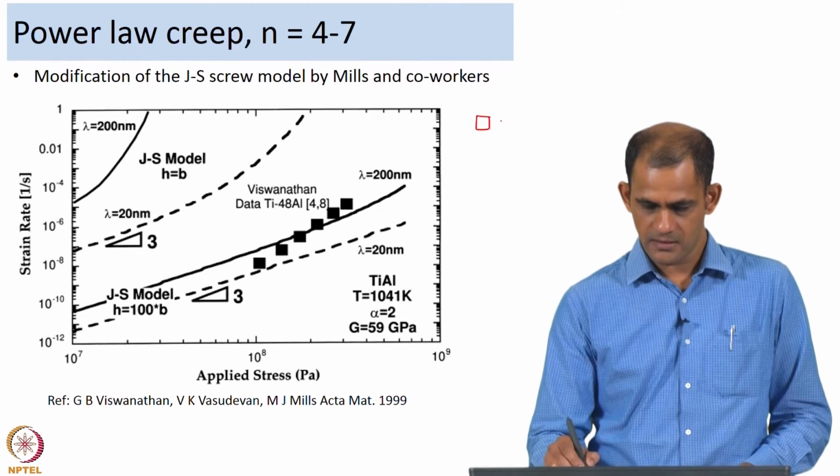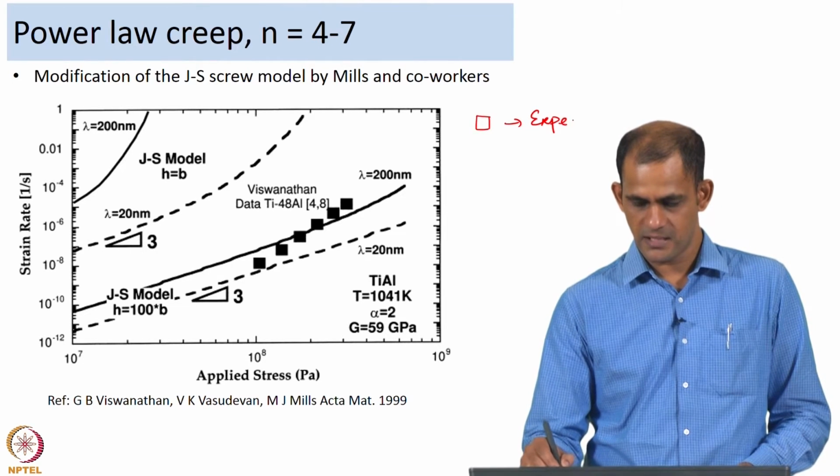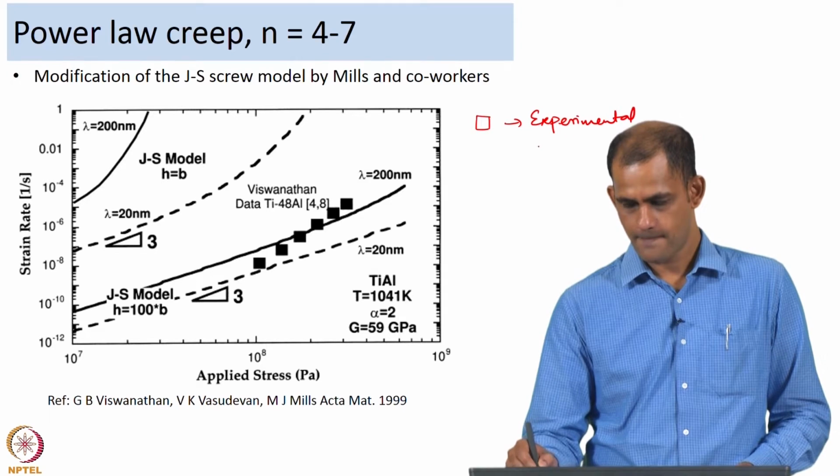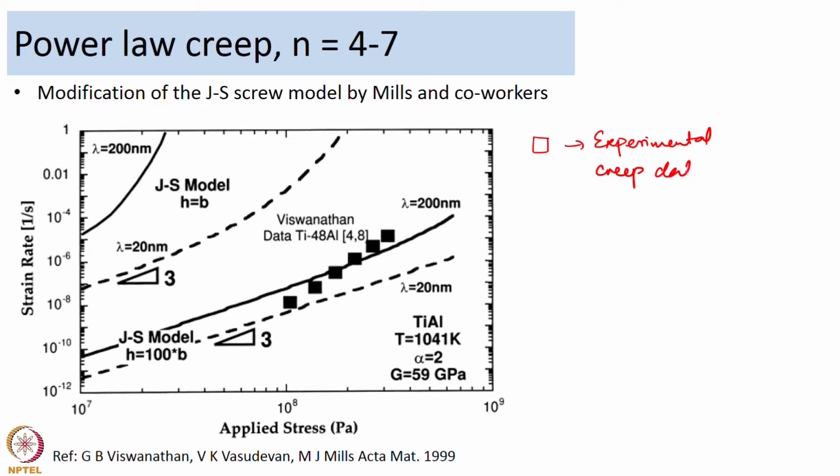The squares here are experimental creep data from gamma titanium aluminide. They saw jogged screw dislocations in the TEM micrograph, so they thought they should use the jogged screw model to explain their creep data. They tried that, but what happened was that the jogged screw model with h equal to b was not able to explain the data.